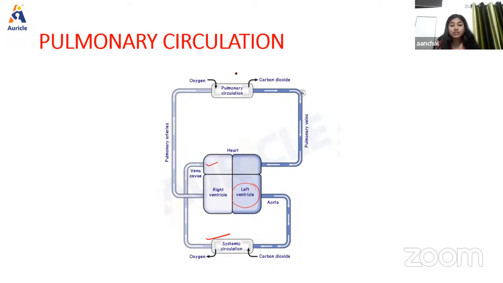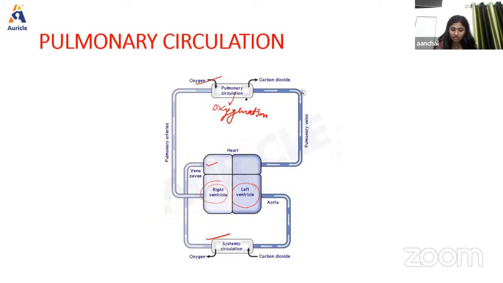Now, what is pulmonary circulation? As the name refers, pulmonary basically refers to the circulation that is occurring within the lungs, right? Pulmonary circulation is also known as lesser circulation. What happens here? Blood is pumped from the right ventricle to the lungs, and here oxygenation will occur.